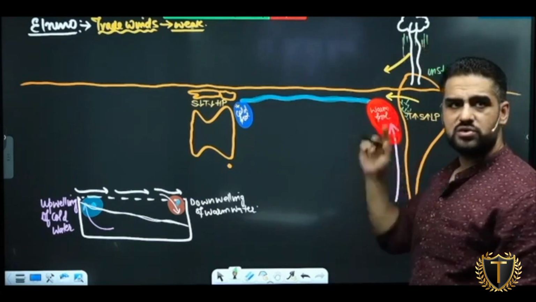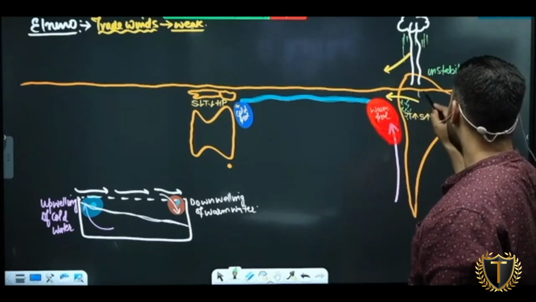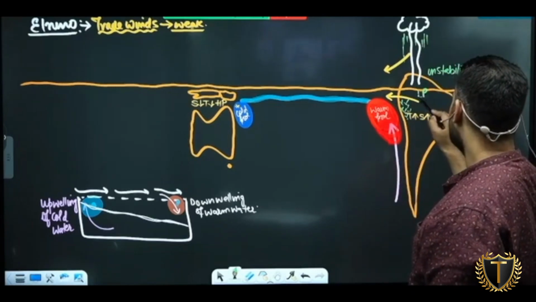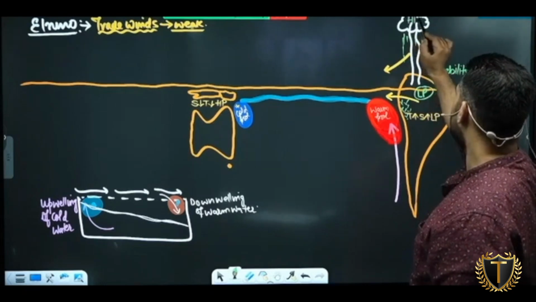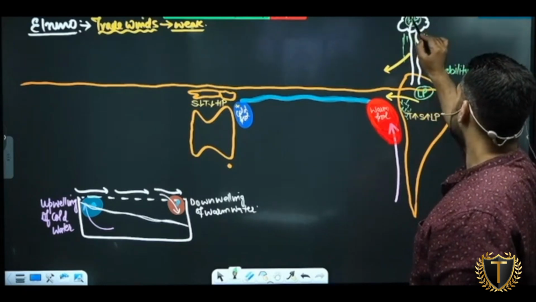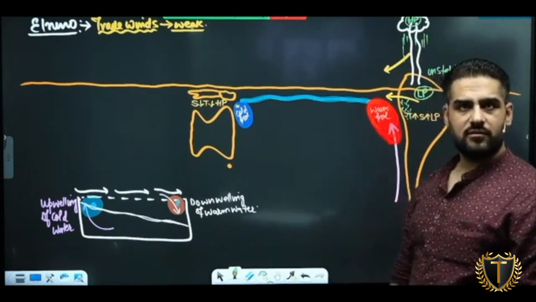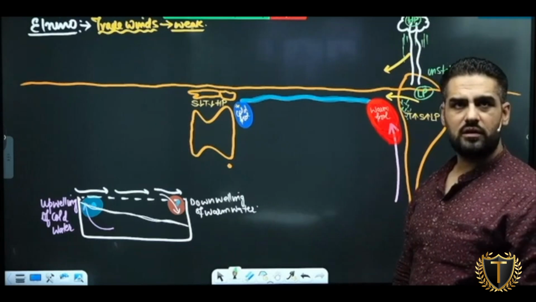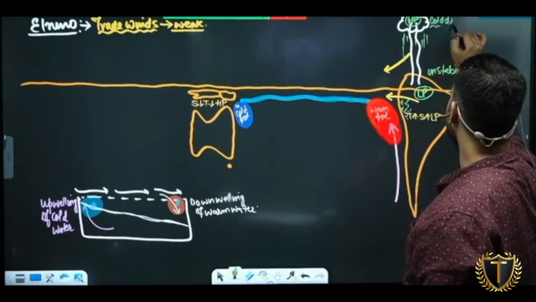Where? Peru, Chile. If this is low pressure here, what will be here? High pressure. ठीक है? Will this air be warm or cold there? This will be cold and dense air.